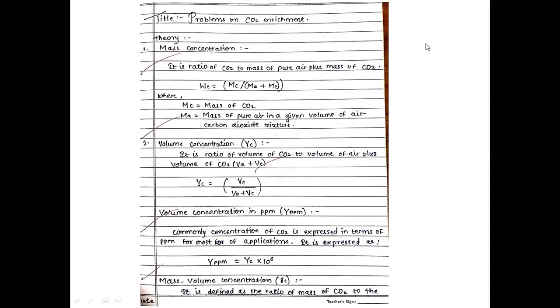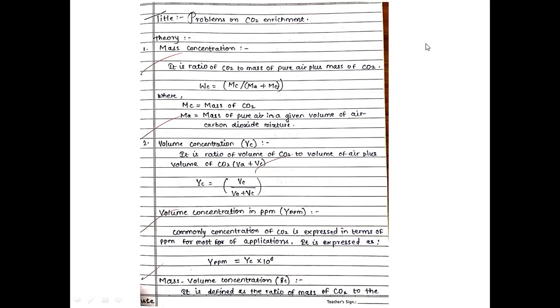Mass concentration is the ratio of mass of CO2 to the mass of pure air plus mass of CO2. That is Wc is equal to Mc upon Ma plus Mc, where Mc is the mass of CO2 and Ma is the mass of pure air in a given volume of air-carbon dioxide mixture.